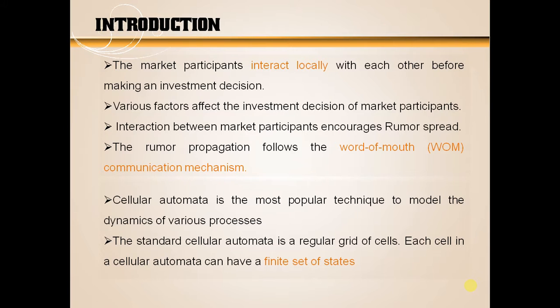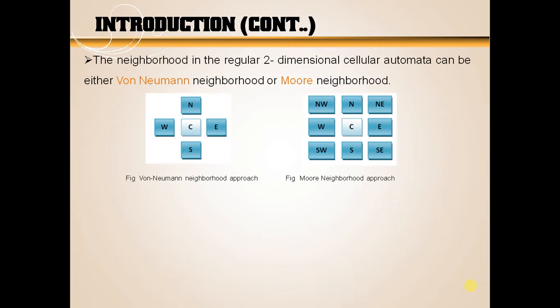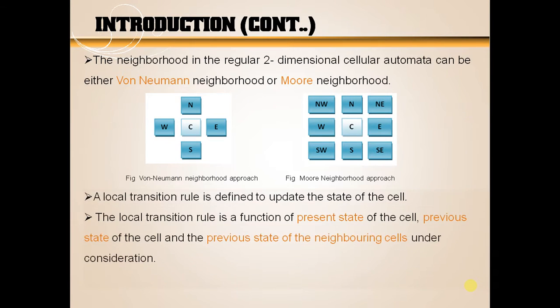Now, the motivation behind using cellular automata for this analysis is that it has been observed that using simple transition rules, cellular automata often leads to complex behavior and patterns. Basically, the cellular automata is a grid of cells in which each cell is a finite automaton and can have a finite set of states. The neighborhood in cellular automata can be either von Neumann or Moore neighborhood.